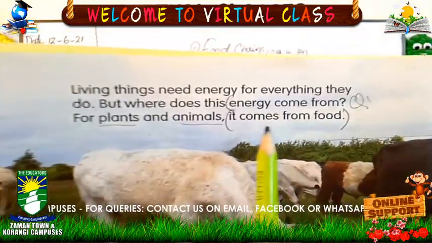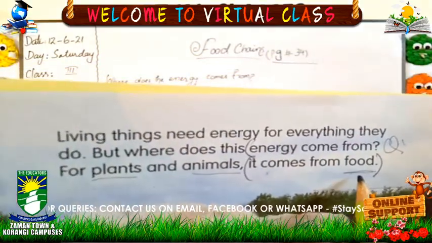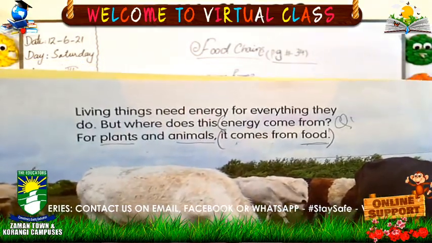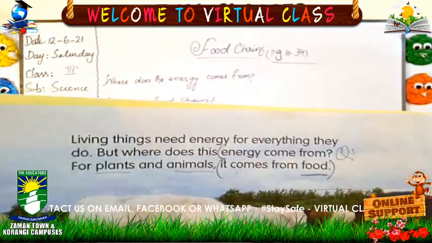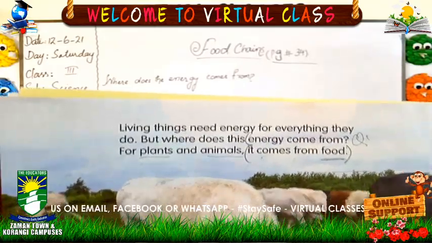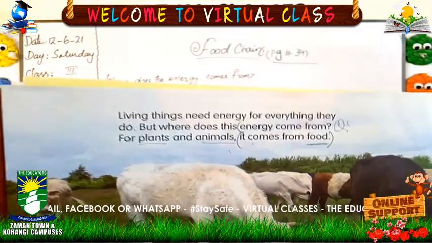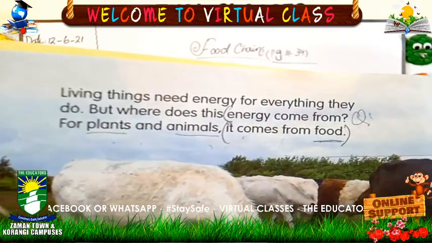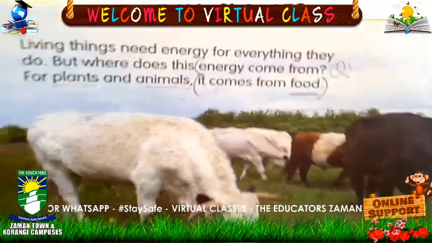So this energy comes from food. The energy which we need to do anything comes from food, for both plants and animals. The energy which we require for doing something comes from the food which we eat, okay.